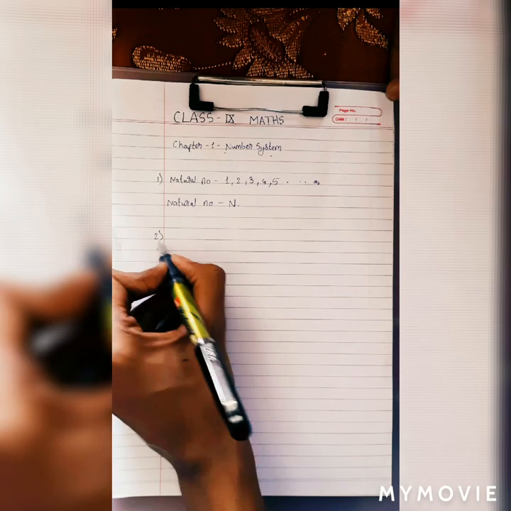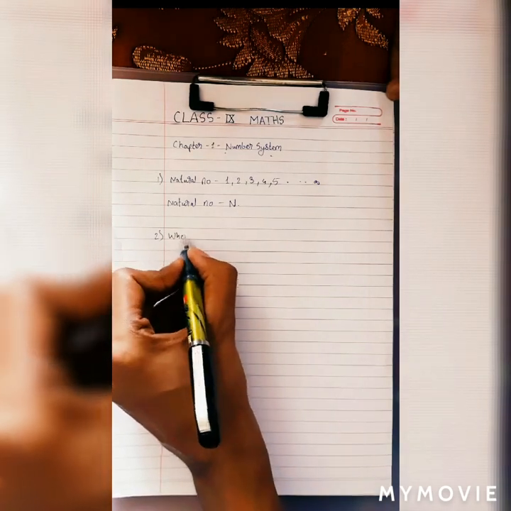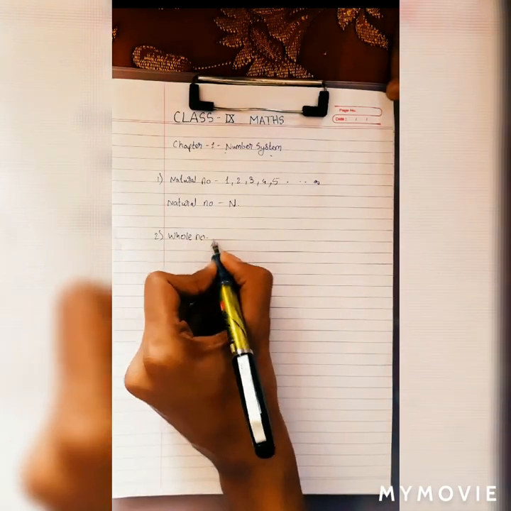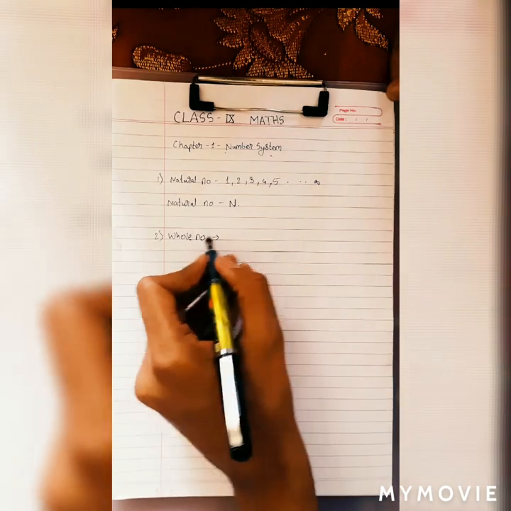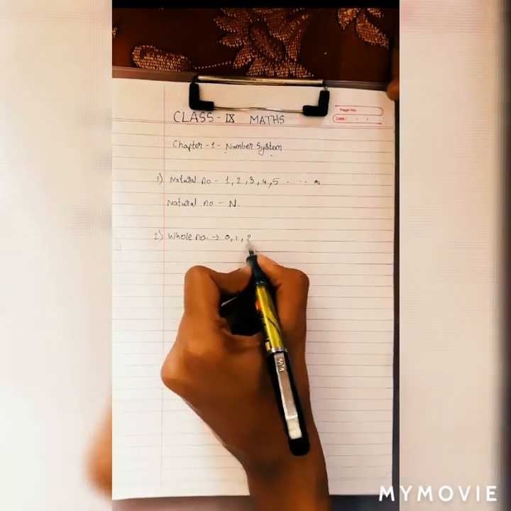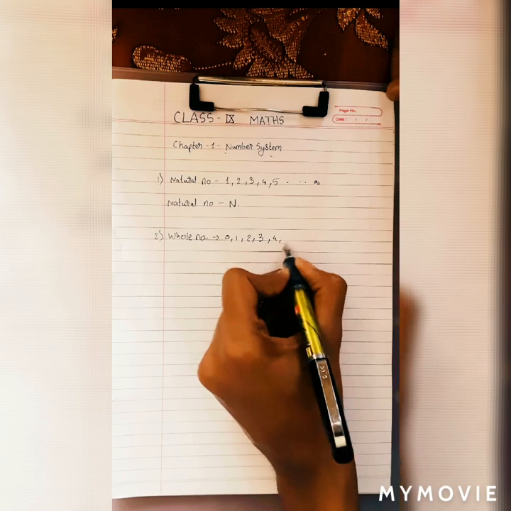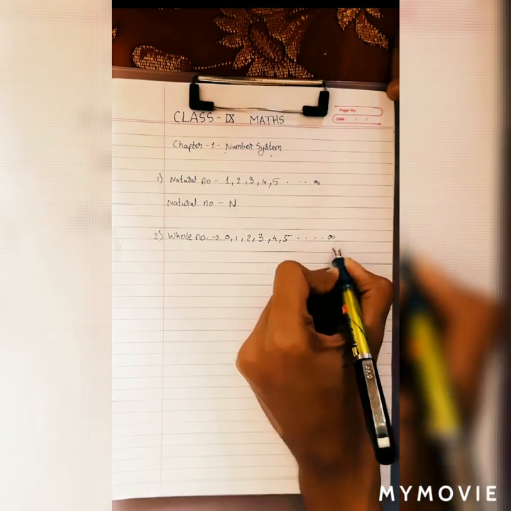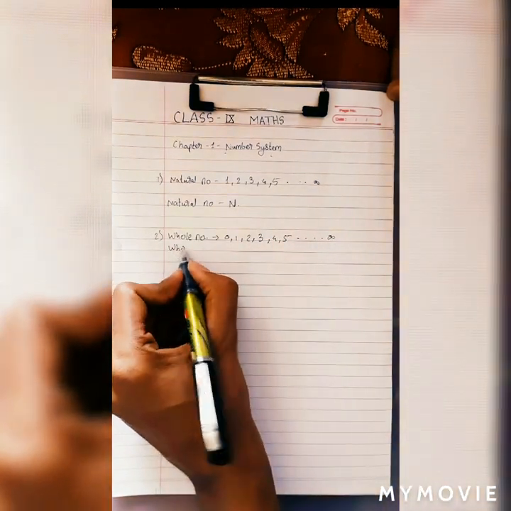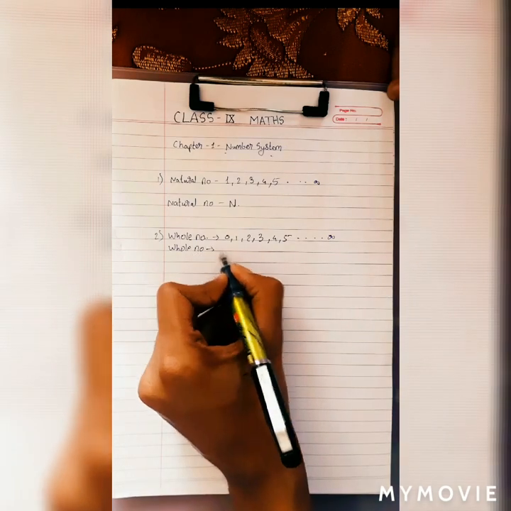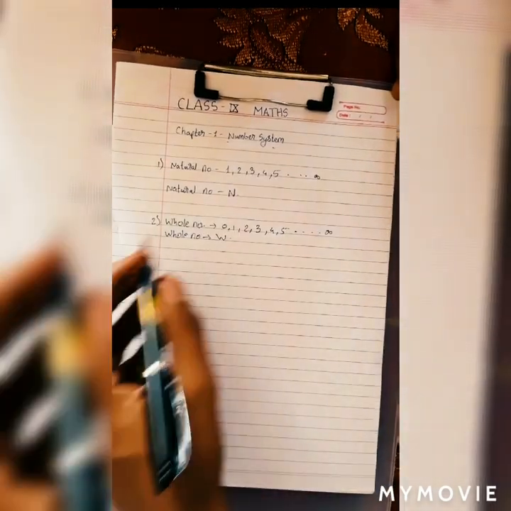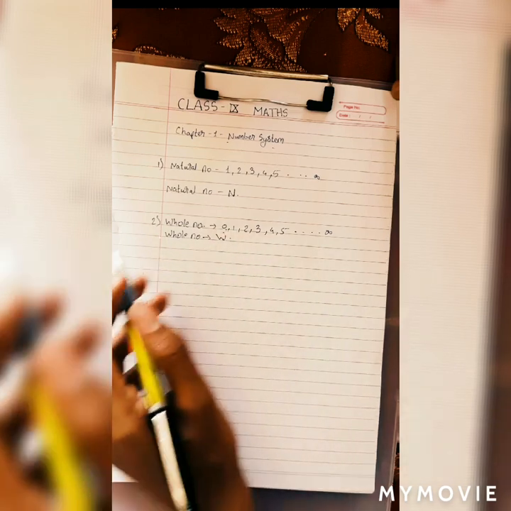So now we are going to learn about the whole numbers. So whole numbers start from 0, 1, 2, 3, 4, 5 till infinity, and whole number is represented by the capital letter W, and whole number starts from 0.